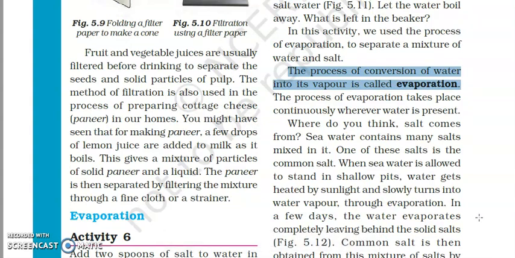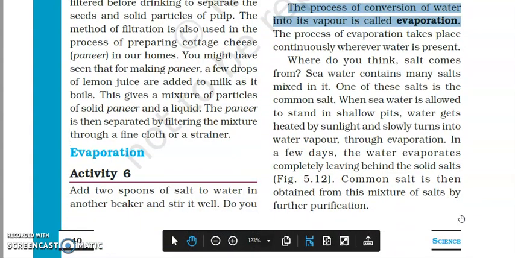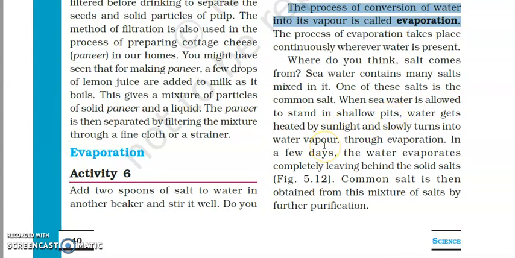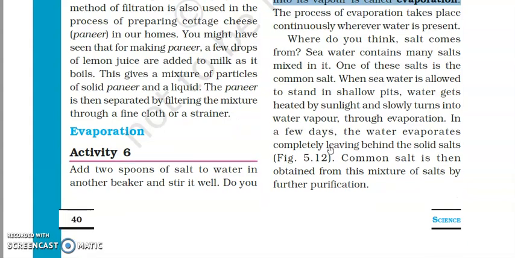Do you know where salt comes from? It comes from the sea. When seawater is allowed to stand in shallow pits, water gets heated by sunlight and slowly turns into water vapor through evaporation. In a few days the water evaporates completely, leaving behind the salt, which is further purified and you get the sea salt.